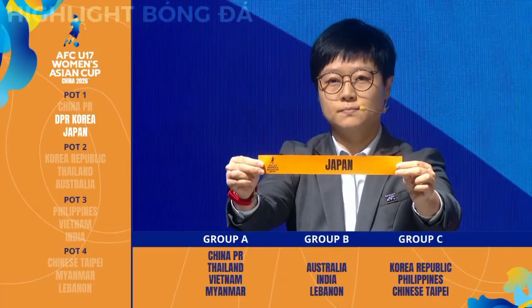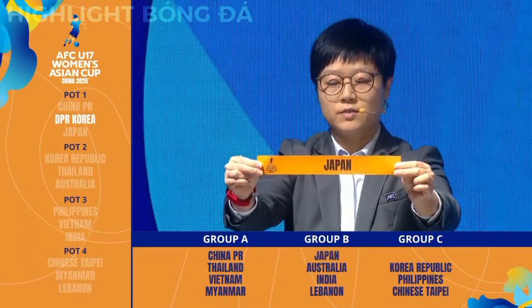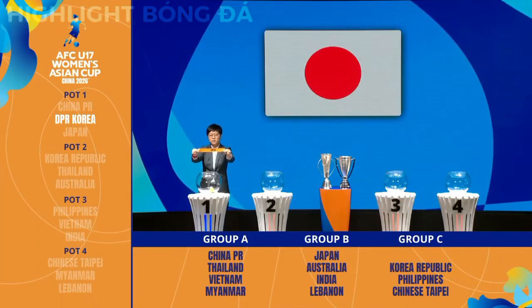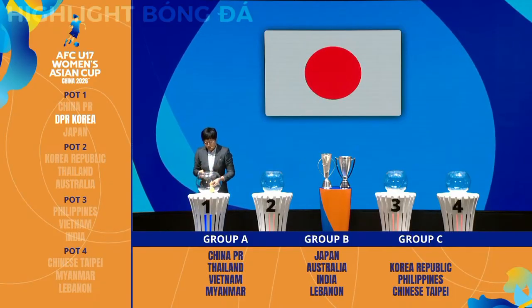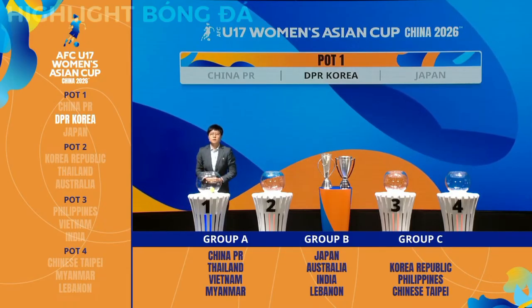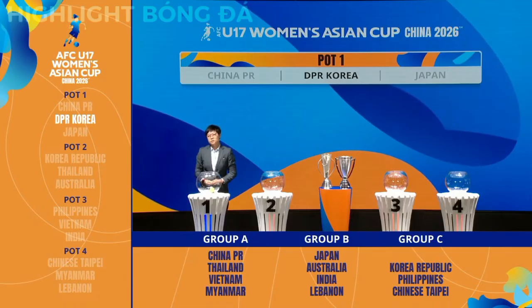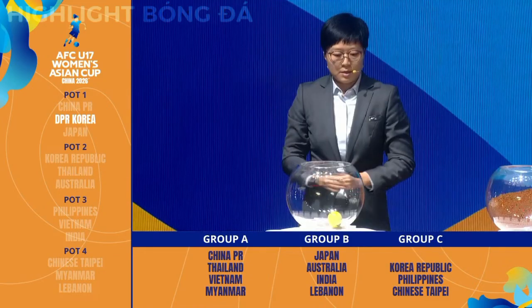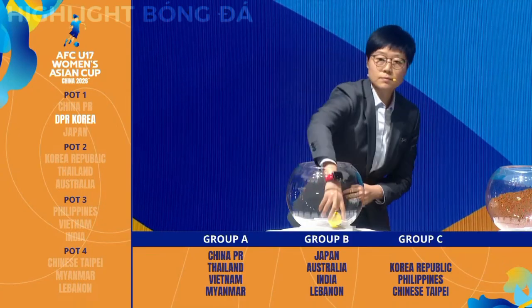Japan. The finalists of the last edition in 2024 played in Indonesia. Japan is also considered one of the most successful teams in this age group. They have 4 championships in hand, the last one being in 2019. Japan has played in the FIFA Under-17 Women's World Cup 9 times, and they won the World Cup in 2014. Japan is in B1, and we have our last team of this draw today.